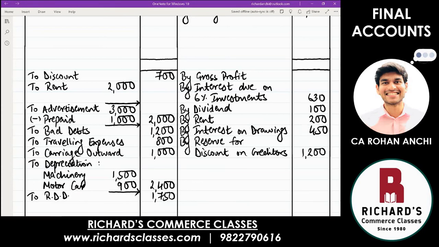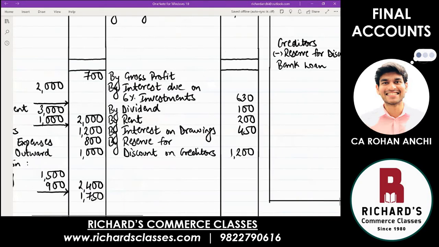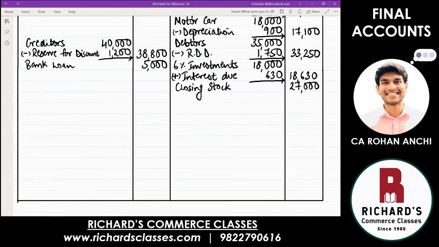This is only one effect. And prepaid expenditure. Can you tell me where do you write the second effect of prepaid expense? Asset. Very good. That is an asset. So come to the balance sheet asset side. Write down prepaid advertisement. Amount is 1,000.